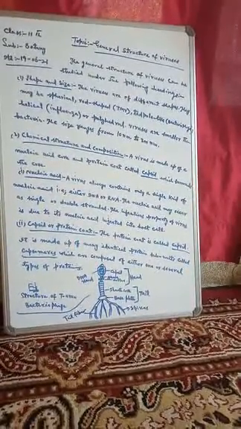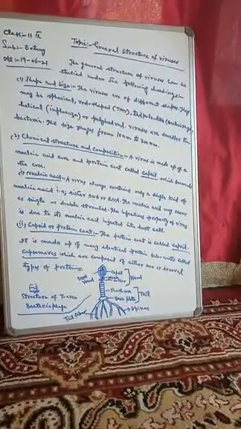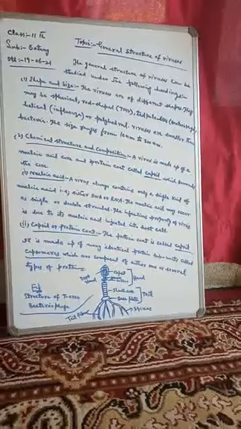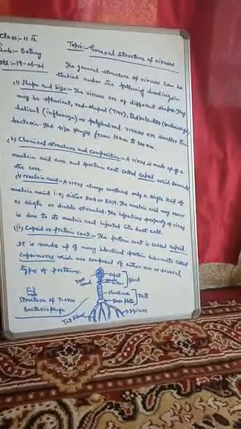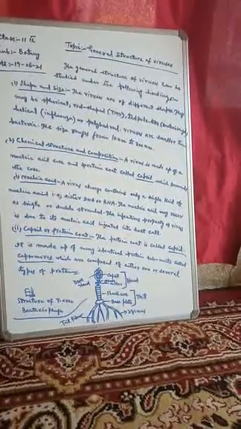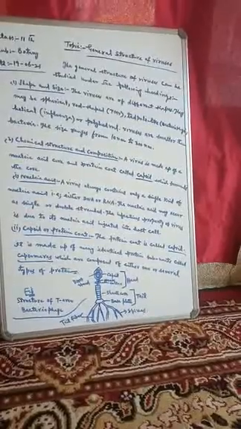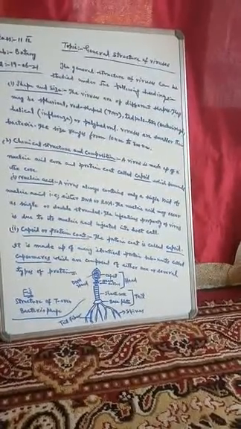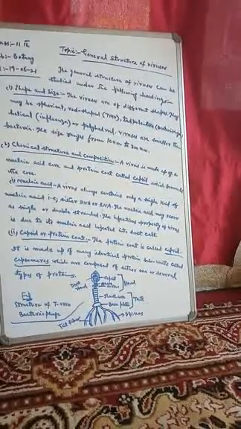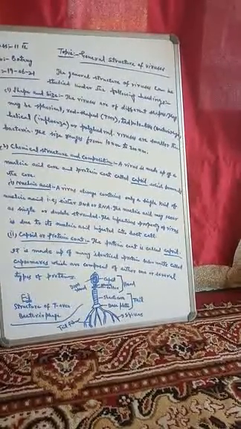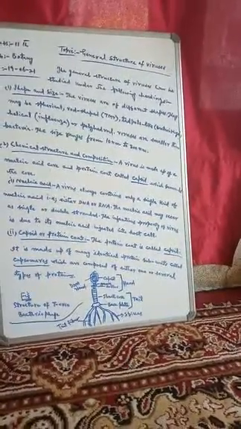The nucleic acid may occur as single or double stranded. The nucleic acid found in the virus, either DNA or RNA, may occur as single or double stranded. The infectious property of virus is due to its nucleic acid. The infection produced by the virus in the host cell is due to this nucleic acid injected into the host cell.